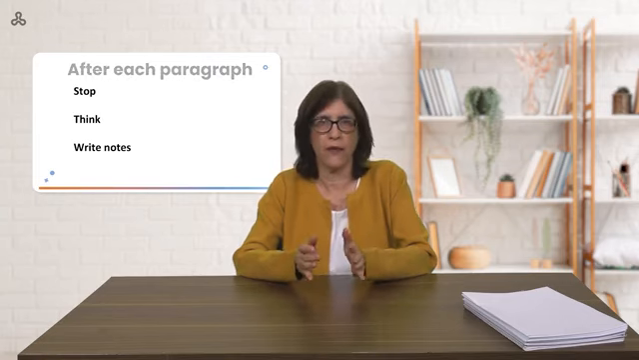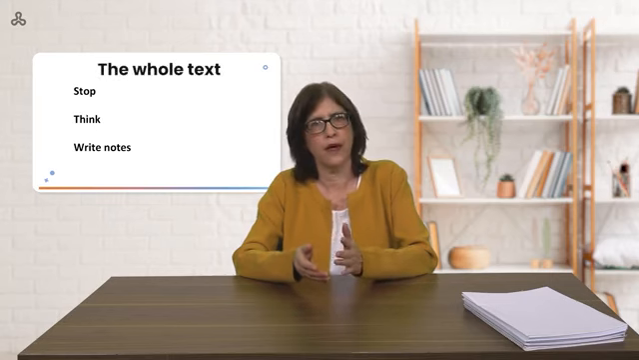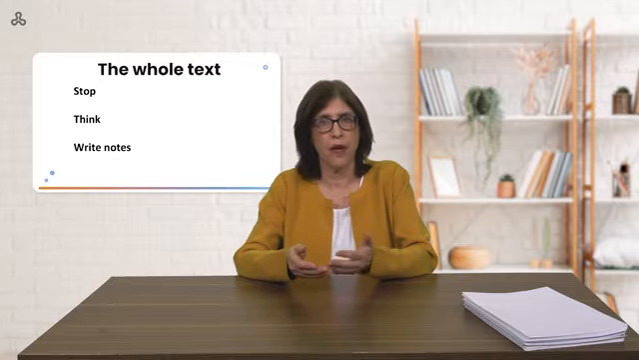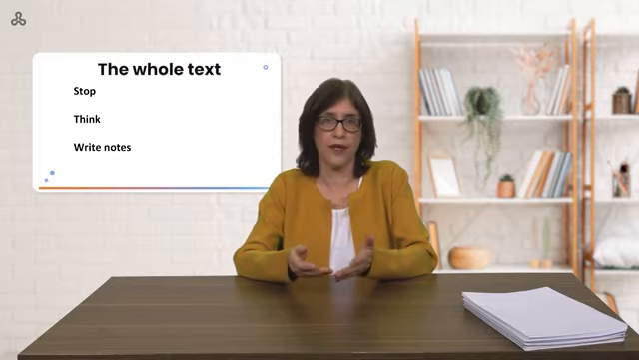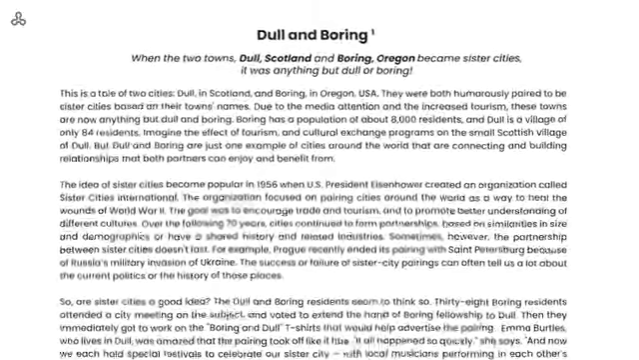Then, after each paragraph, stop again and look at your notes from that paragraph. Think, what is this paragraph about? Write down your notes on the whole paragraph. When you finish reading the whole text, look at all your notes and think, what does the writer want to tell us in this text? Write down your notes on the whole text. Now we can begin looking at our text.